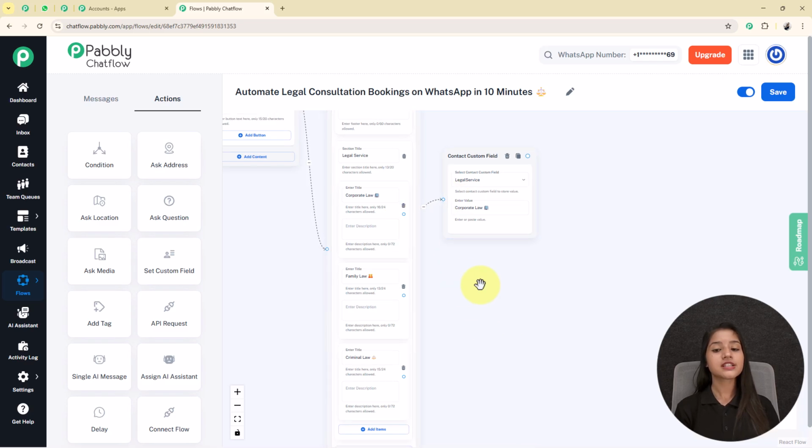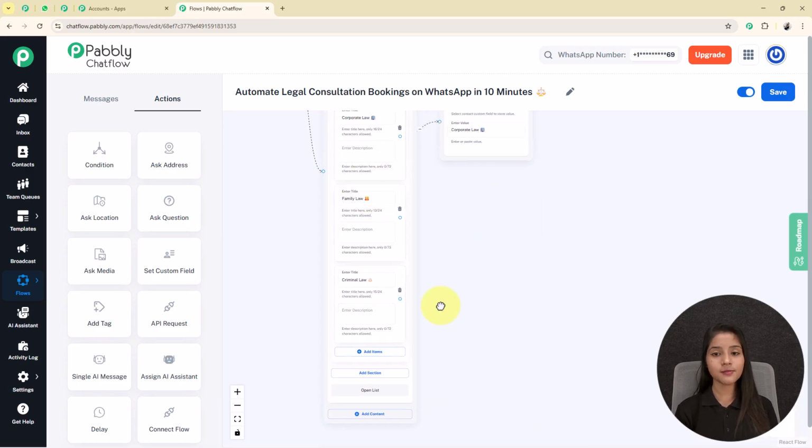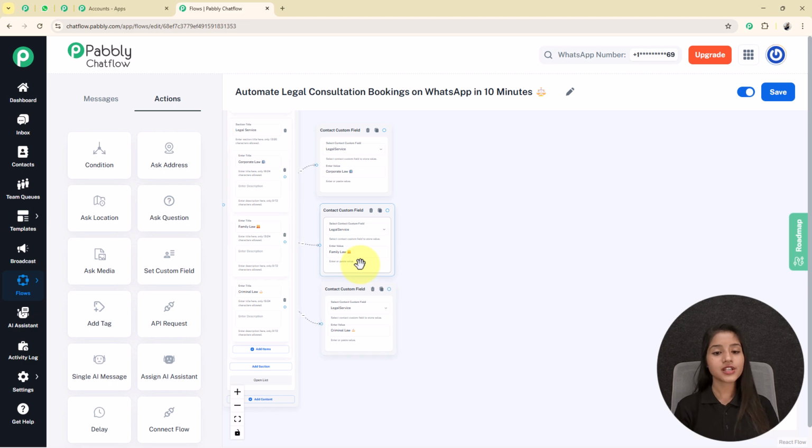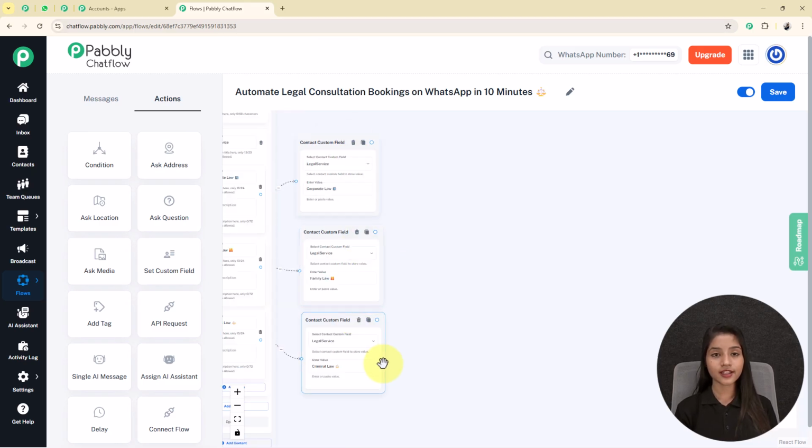Now I am going to set up 2 more contact custom field nodes here for both of these service types. Here I added, you can see I have used the same contact custom field, that is the legal service, but only changed the value. At the end this will help my bot to provide a customized message to my users completely based on their selected choice.